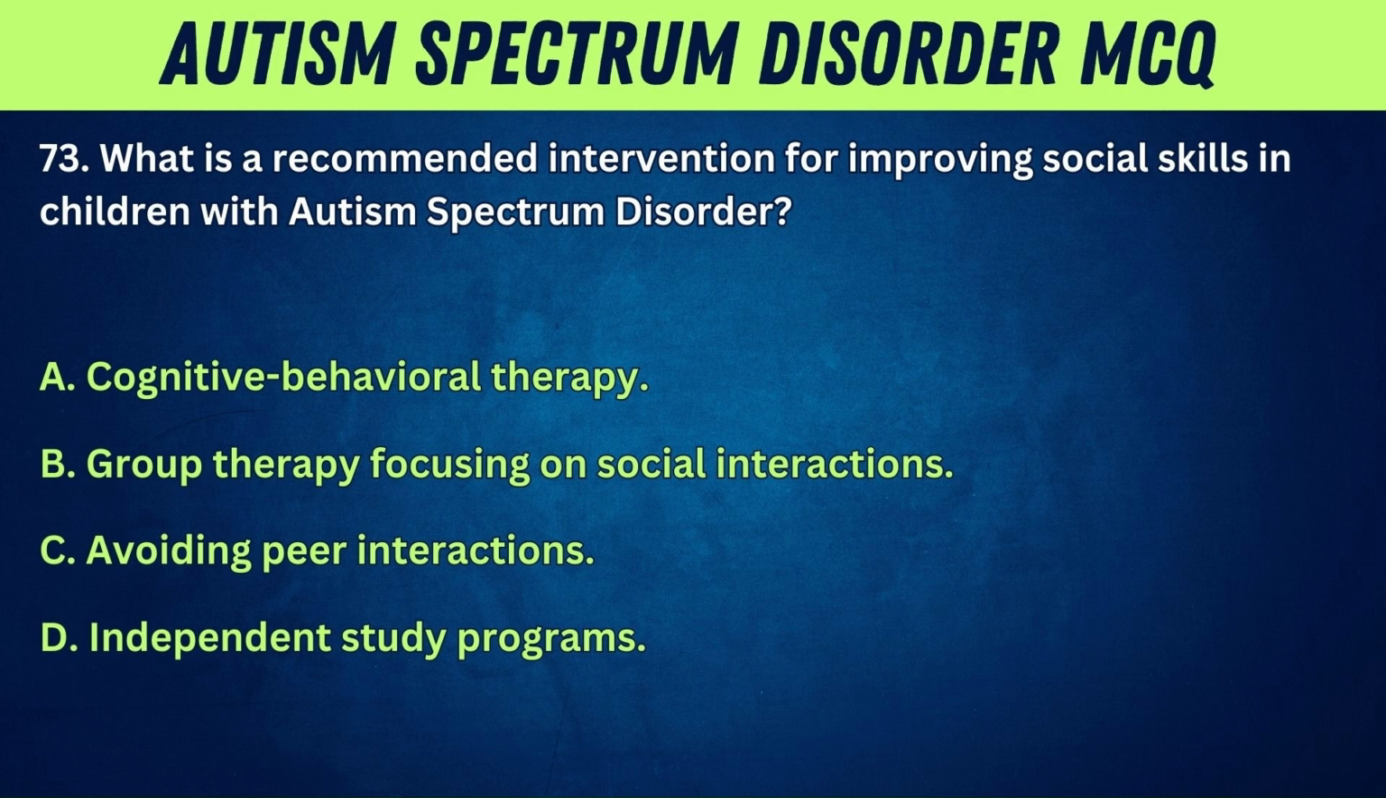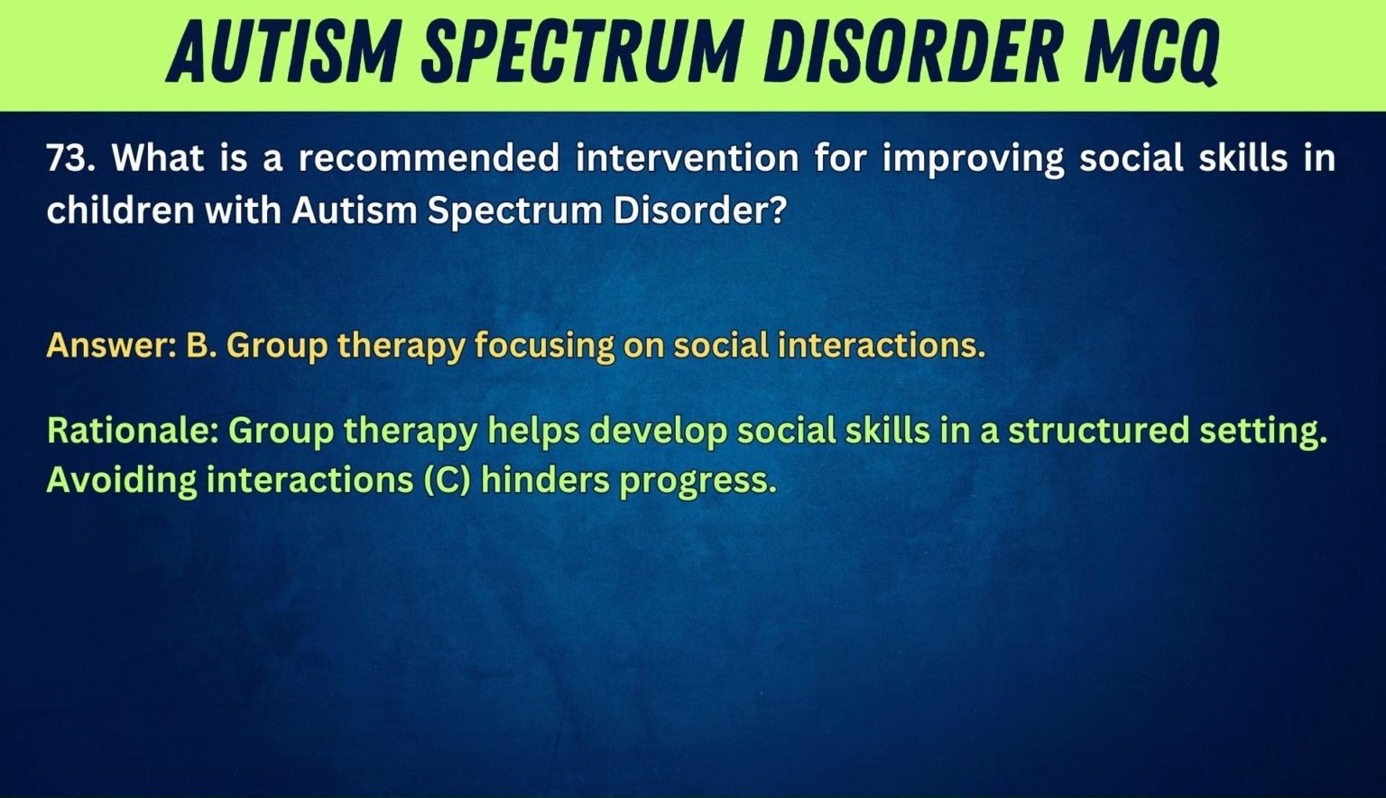73. What is a recommended intervention for improving social skills in children with autism spectrum disorder? A. Cognitive behavioral therapy. B. Group therapy focusing on social interactions. C. Avoiding peer interactions. D. Independent study programs. Answer: B. Group therapy focusing on social interactions. Rationale: Group therapy helps develop social skills in a structured setting. Avoiding interactions, C, hinders progress.